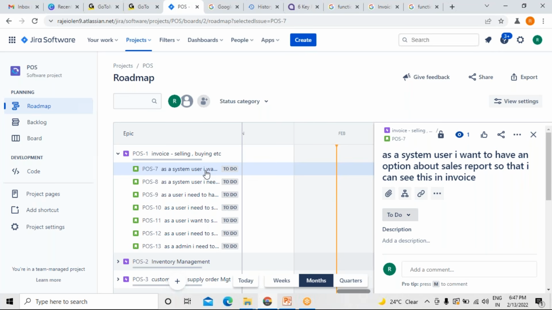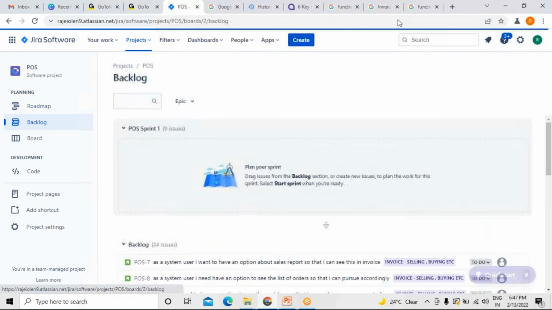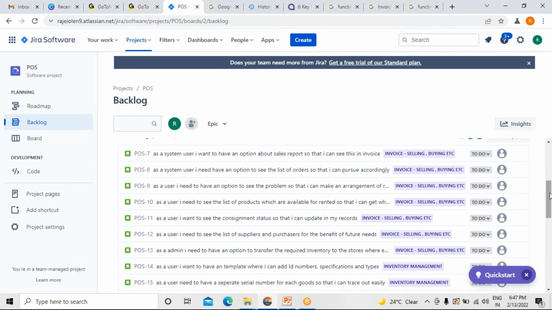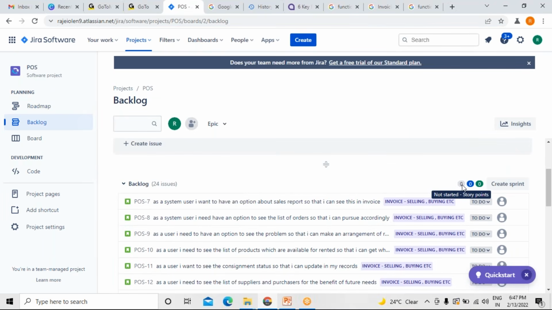Normally, how many user stories do we have? 24 user stories, isn't it? Yes. Total how much? 24 issues are there. If you can see here, the number of story points, how many is it showing? Showing 0. Am I right or not? Yes. Now, roughly I'm saying, you have given 2 story points for everything. Normally it won't happen, but roughly. 2 into 24 is 48.